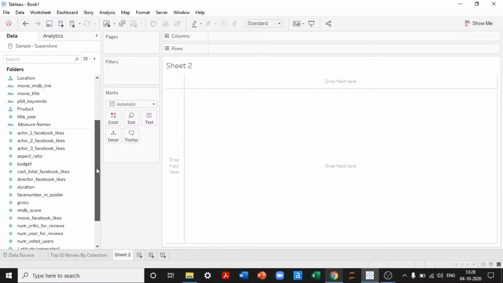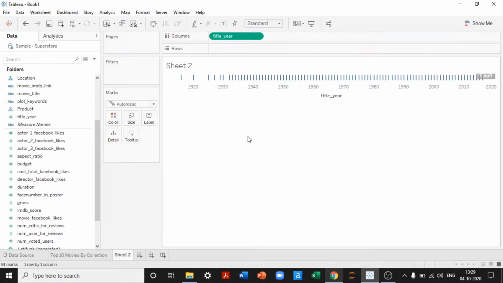Now let's see what are the other measures and dimensions that we can take to generate another view out of it. Okay, I would like to see in which year we had the maximum number of movie releases. So starting from 1920 till 2020, 100 years of information is there.